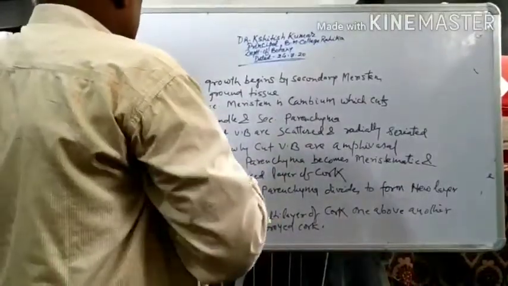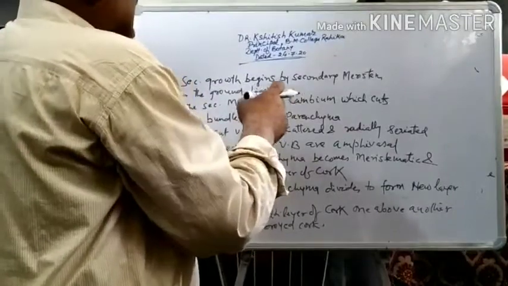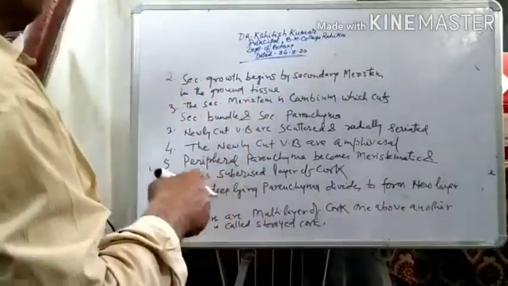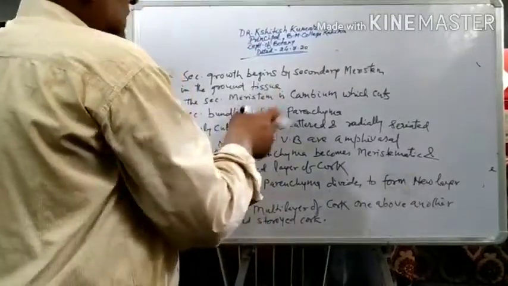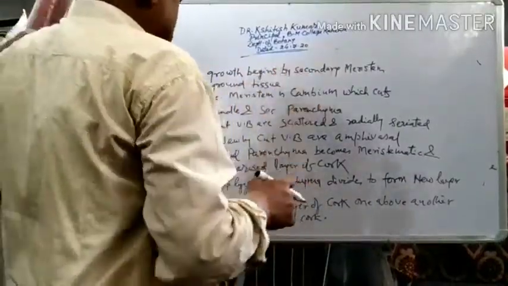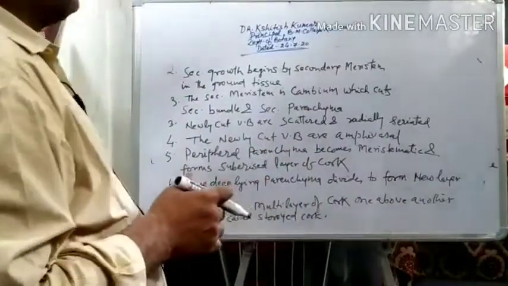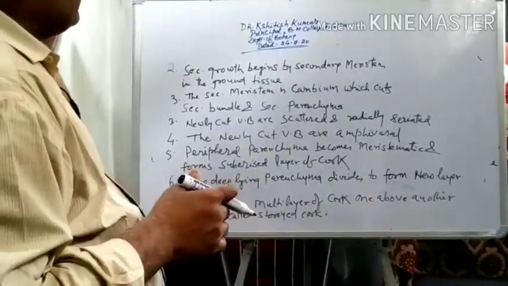And as I have said earlier that besides cutting vascular bundles, the secondary cambium layer also cuts secondary parenchyma.